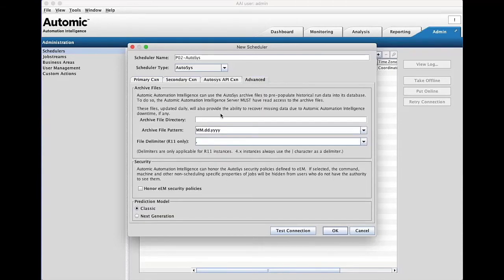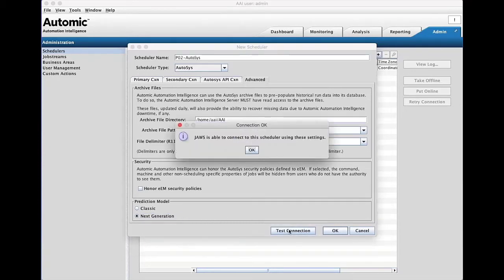To add history, you can copy the AutoSys DB maint archives to a location that is accessible by the AAI user. These archives can be imported during the scheduler addition process. Security and prediction models can be set here as well. Once you are happy with the database connection settings, test the connection and then add the scheduler.